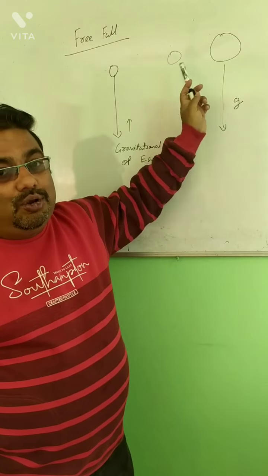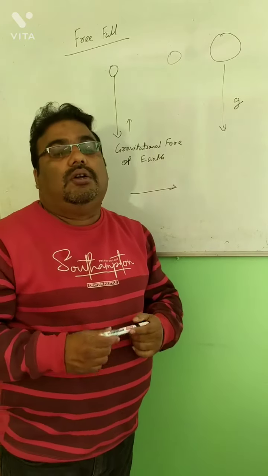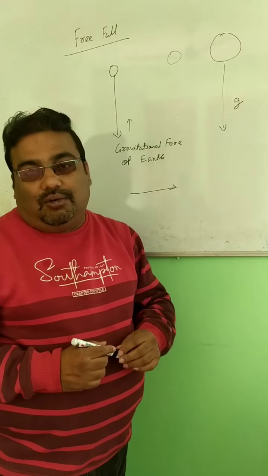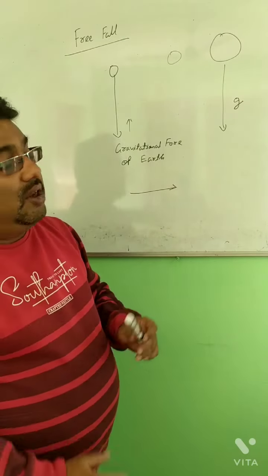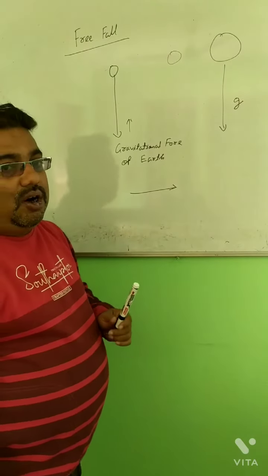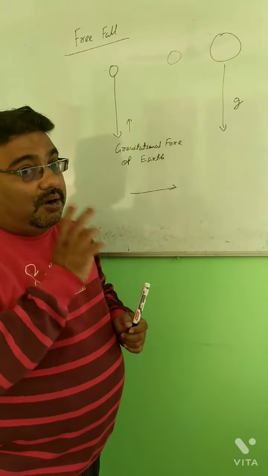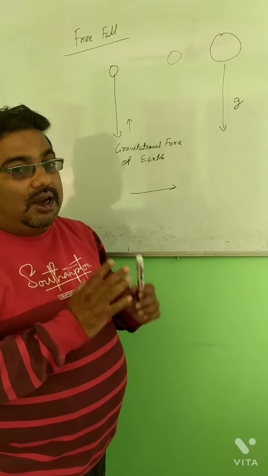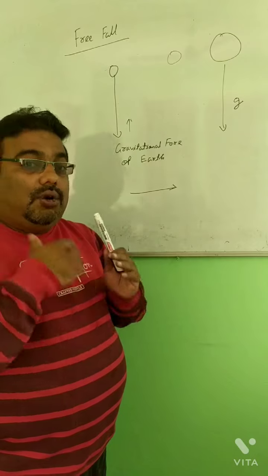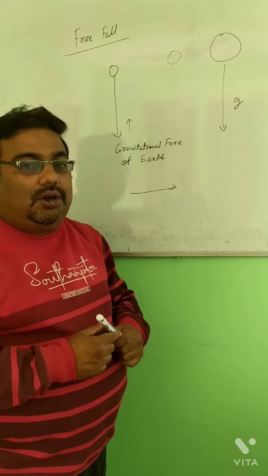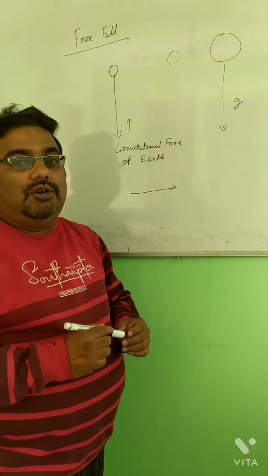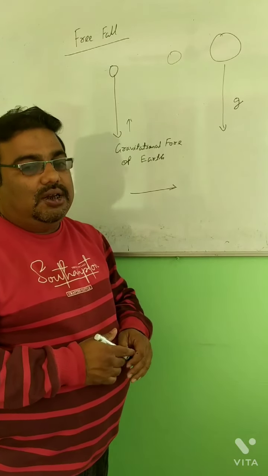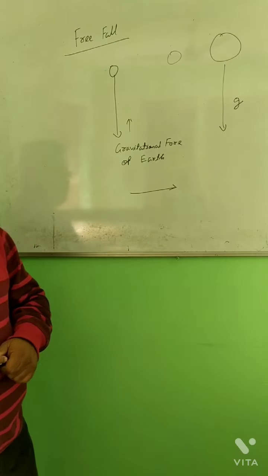But if you drop both in vacuum, you will see that both hit the ground at the same moment. So there are two things here. Free fall means when a body is falling under the influence of gravitational force only, that is, there is no external force acting. And during free fall, the acceleration of the body is called acceleration due to gravity. The acceleration produced during a free fall of a body is said to be acceleration due to gravity.